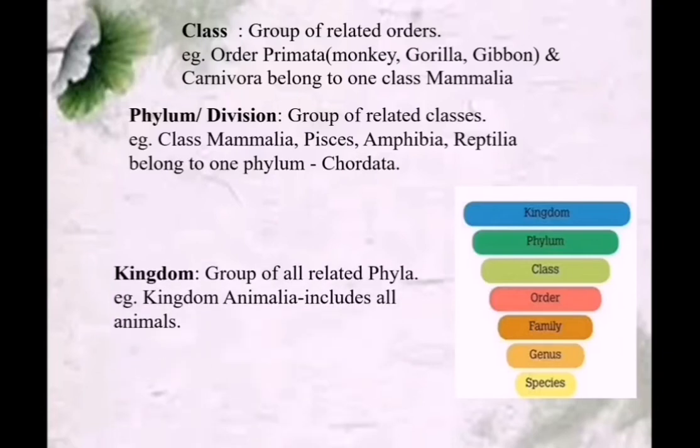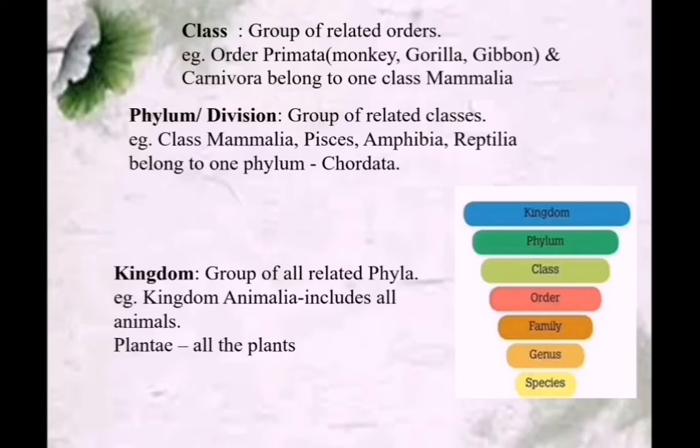The last one is kingdom. A group of all related phyla are coming under kingdom. That is kingdom Animalia. Kingdom Animalia includes all animals. All the animals are having some common characters, we know, as we have learned in the first session, that is, what are the characters the living things are having.